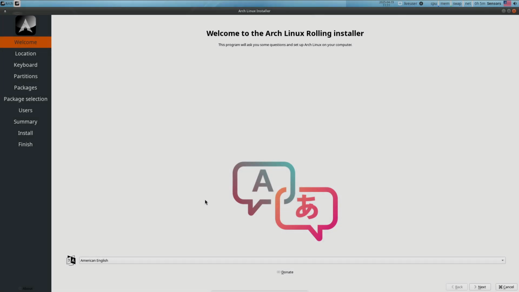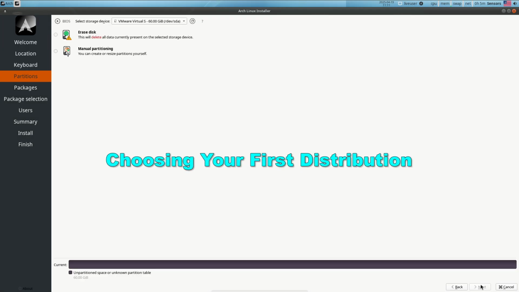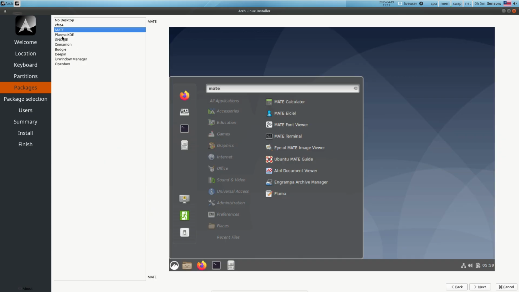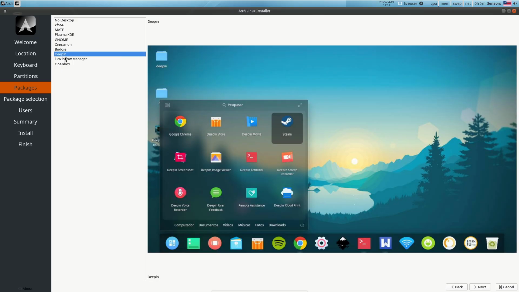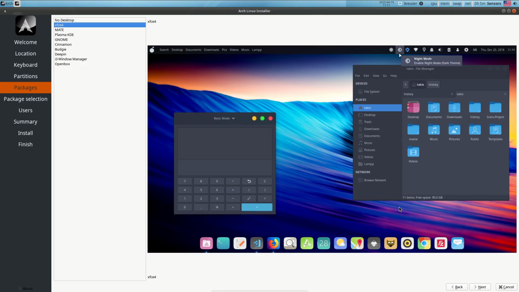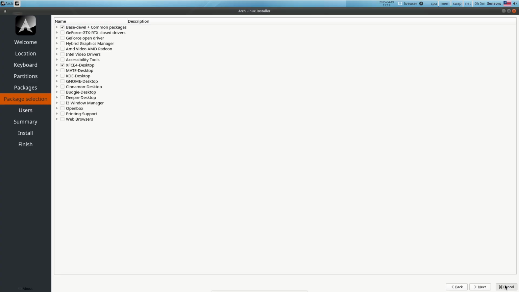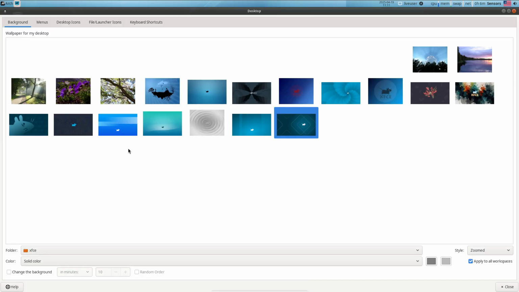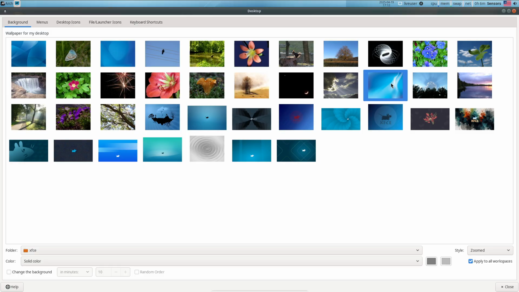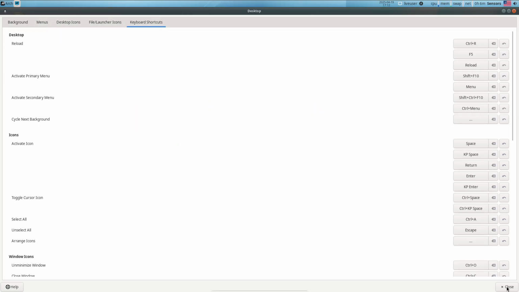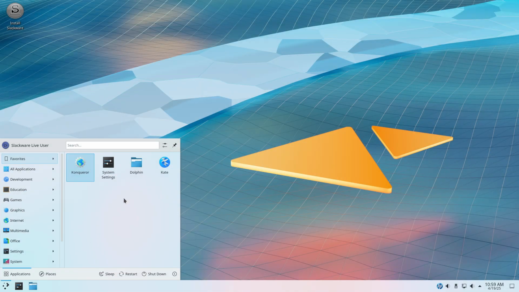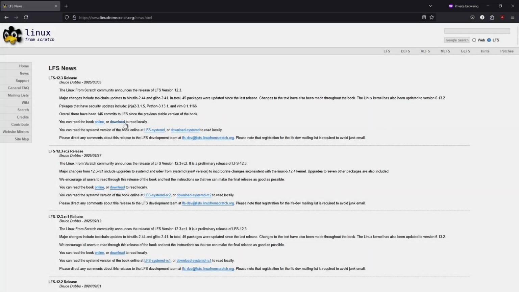Choosing your first distribution. If your goal is to just use Linux and explore applications, start with a beginner-friendly distribution such as Ubuntu, Linux Mint, or Fedora Workstation. These distros offer graphical installers, guided partitioning, bootloader setup, and package selection; dependency management, with automatic resolution and installation of required libraries; large communities, extensive documentation, tutorials, and forums for newcomers; and stable releases, with scheduled update cycles that balance new features with system reliability.